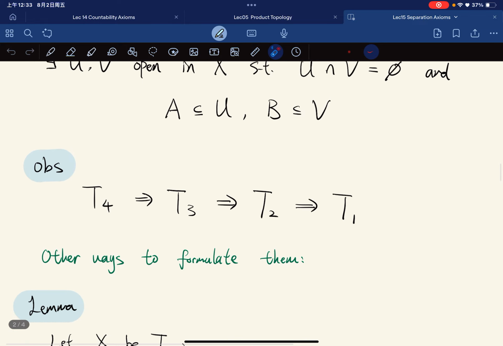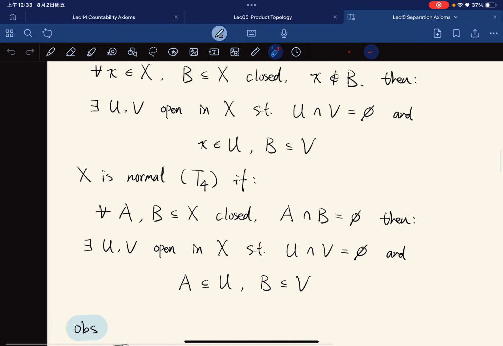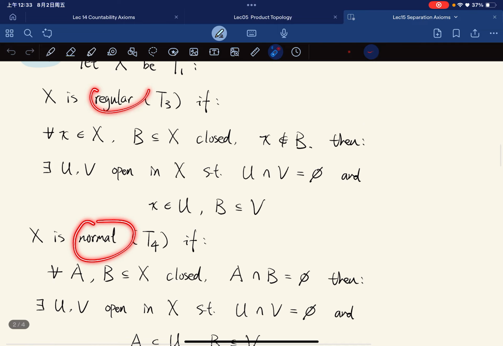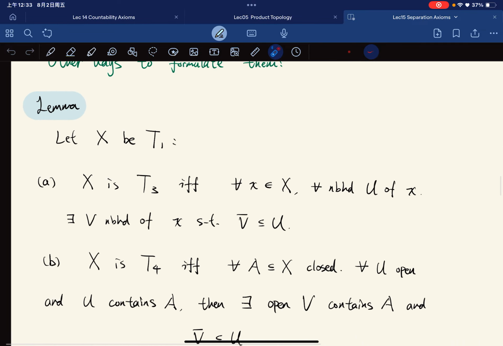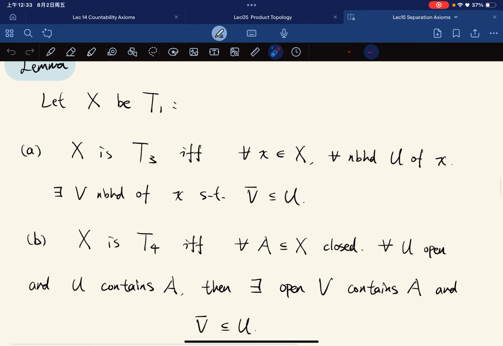And here we have a lemma giving other ways to formulate the definitions of being normal and being regular. Let X be T1. Then X is regular if and only if for any element x in X and any neighborhood U that contains x, there exists another neighborhood V of x such that the closure of V is contained in the previous one.